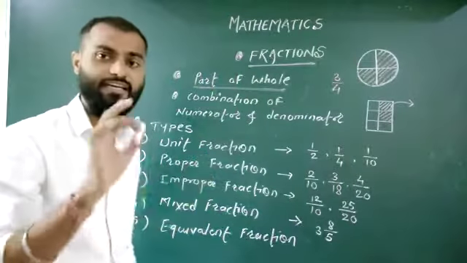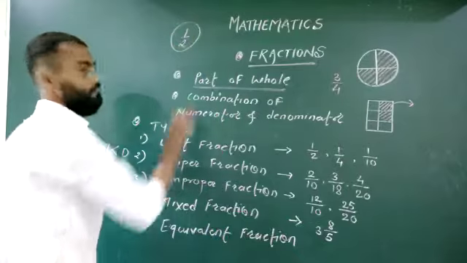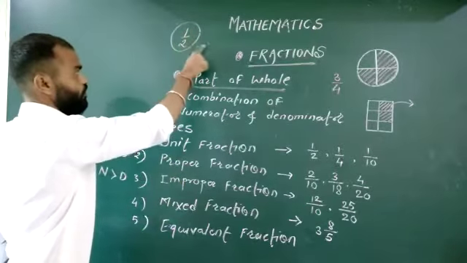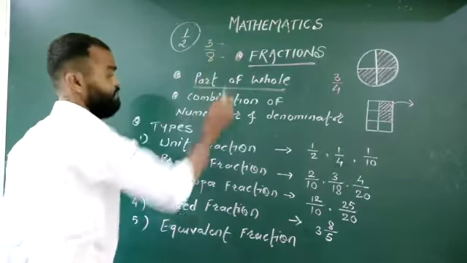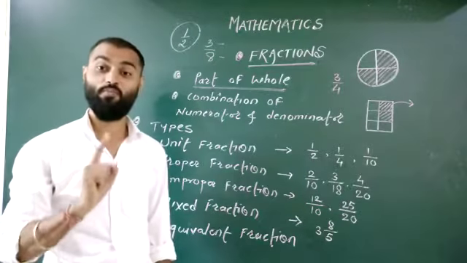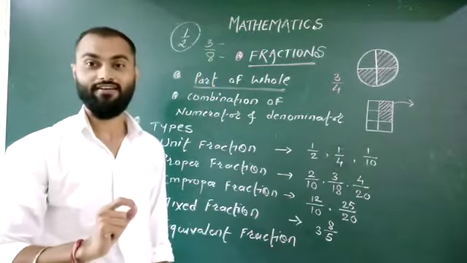So you can take any number. Here 1 by 2, it is my fraction, right? Numerator, denominator. 3 by 8. This is numerator, this is denominator. So fraction is nothing but a combination of numerator and denominator, right?